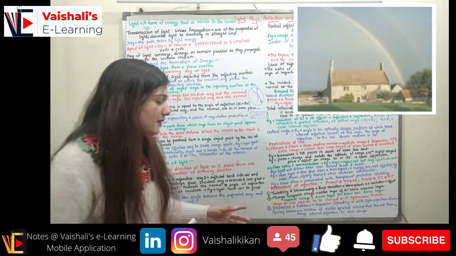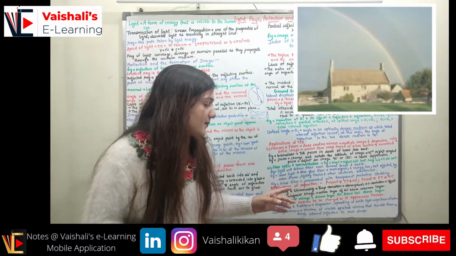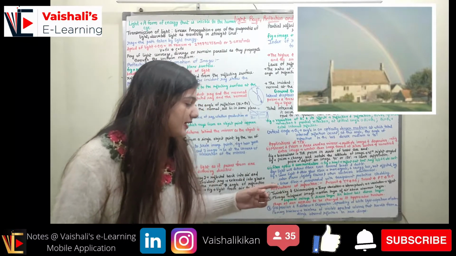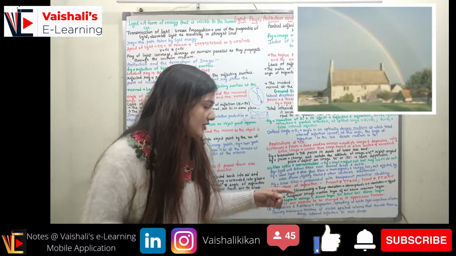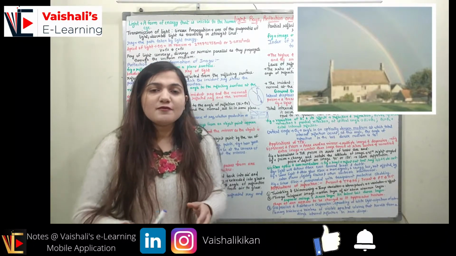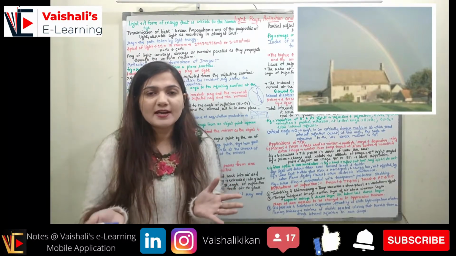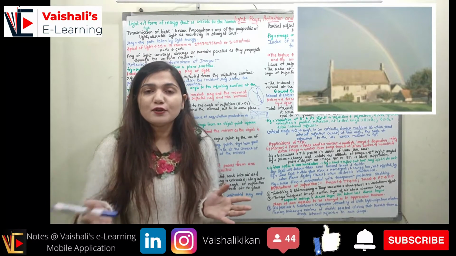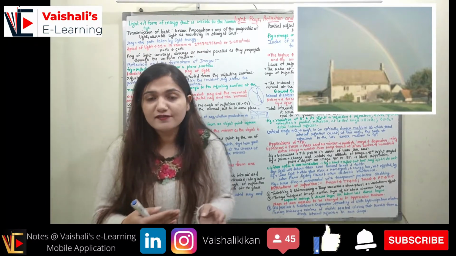Now coming to the primary rainbow. A rainbow of the visible spectrum colors results from a single internal reflection in raindrops. During the rainy season, we have raindrops in the atmosphere, and inside the raindrop we have a single total internal reflection.